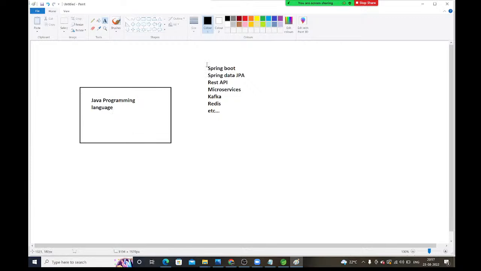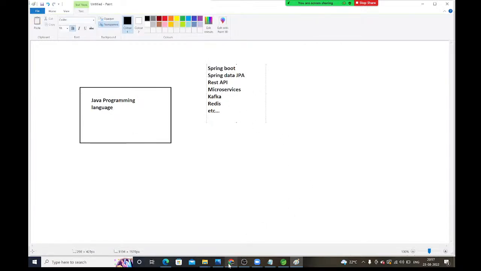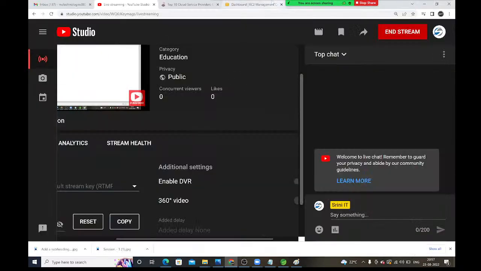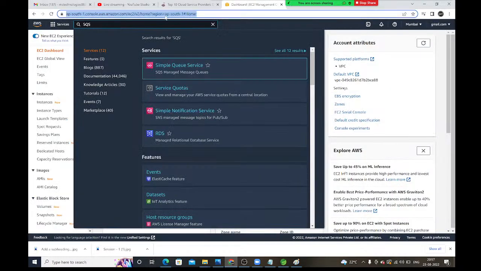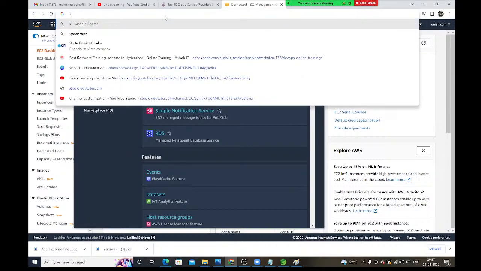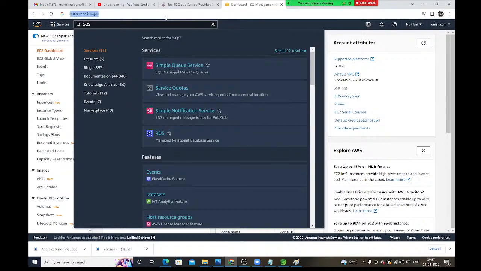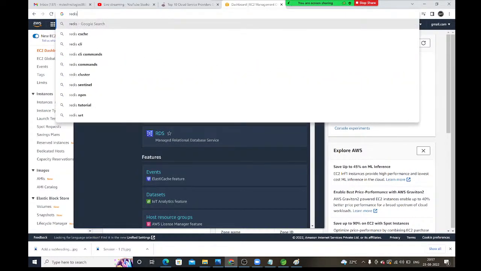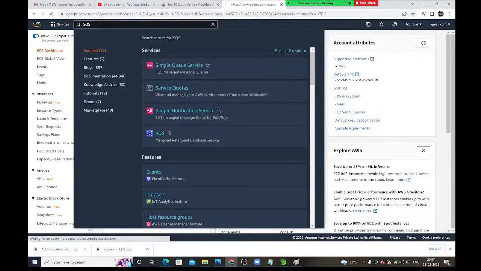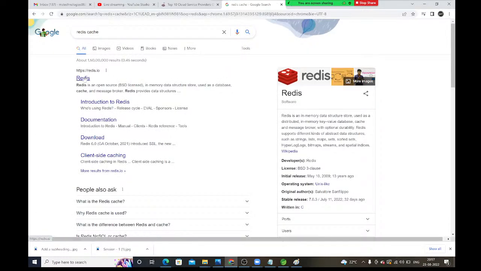If you want all these things, what do you need to do? We need to go to Google. In Google only, we need to see. See, guys, here I want Redis cache. Redis is a cache, guys. I want Redis cache, and you need to go to Google and download it here.